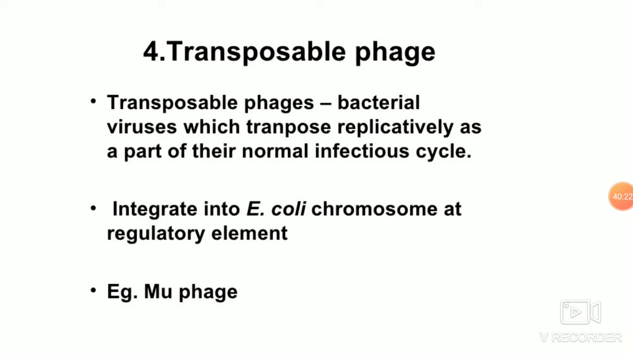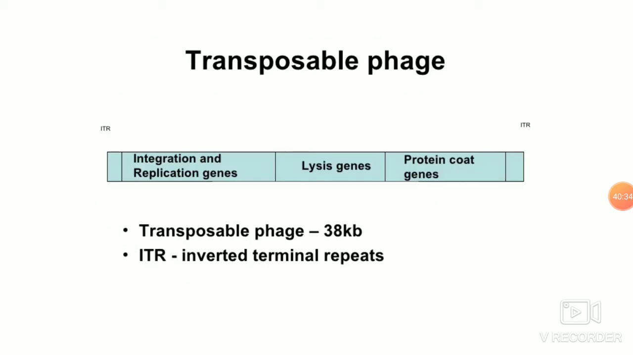Transposable phages are the bacterial phages which transpose replicatively as a part of their normal infectious cycle. They integrate into the E. coli chromosome at a regulatory element. So this is a 37.6 kilobase pair phage. It is Mu phage, which has inverted terminal repeats at both ends.